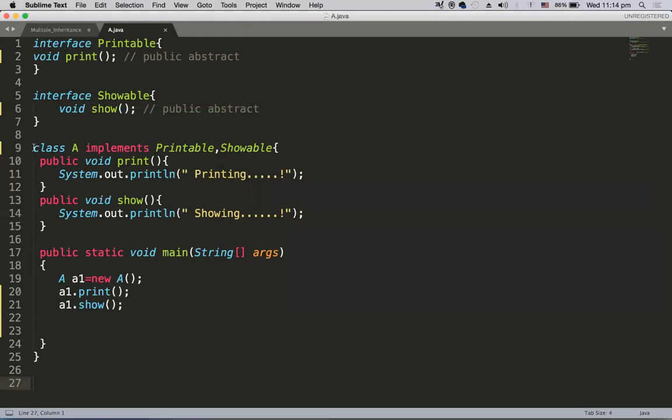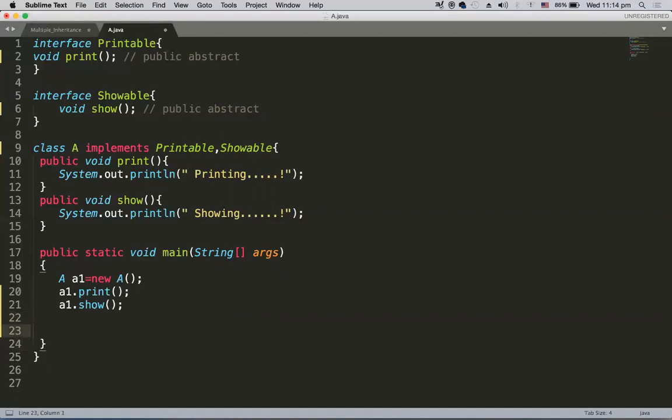The only point here is that multiple inheritance is possible with interfaces. A class can implement a number of interfaces, but a class cannot extend a number of classes. And we know interfaces can refer to their implementing class objects.